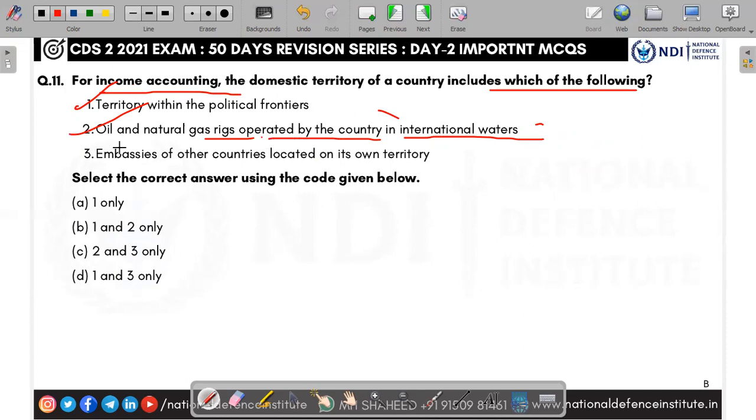How much income does the country get? See, the embassies of other countries located in its own territory. For example, in Nungambakkam, on Mount Road, we can see the American embassy, the US consulate. That area is not considered an Indian area; it is considered US soil. Whatever happens in the area, Indian law and order cannot go and do anything inside that embassy. It is under the control of that country. The same applies to Indian embassies and consulates in other countries as well. So third one is wrong. They're asking for the correct one. Answer is B, 1 and 2. Yes, embassies do not come under income accounting, even though they are present in our own country.